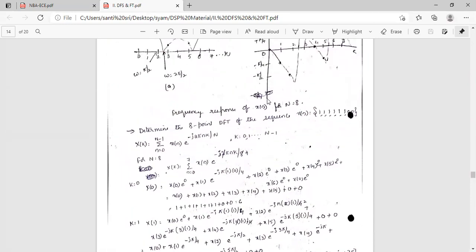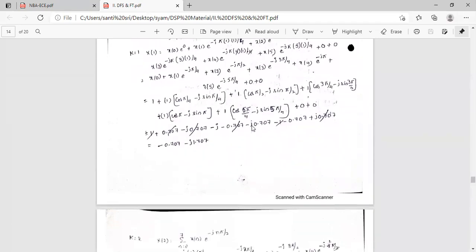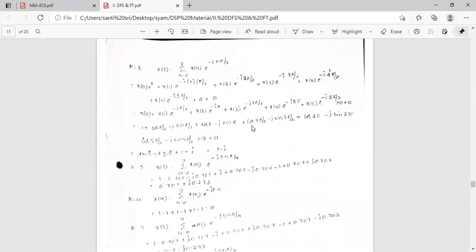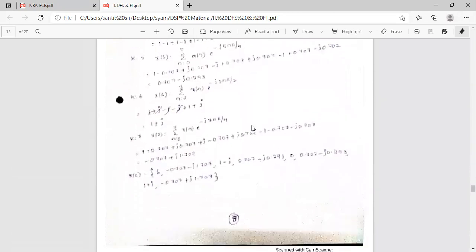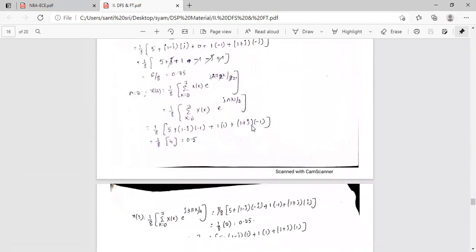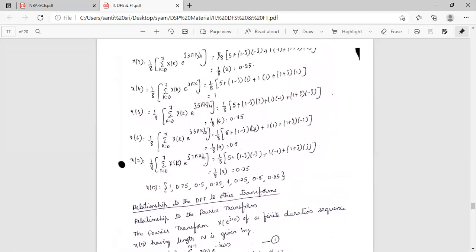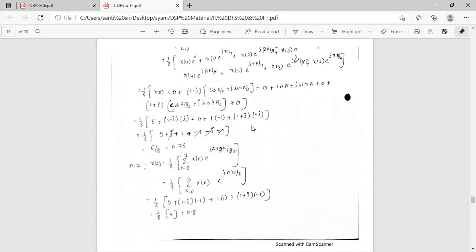So this is another problem. Determine the 8-point DFT of the sequence x of n equal to 1 1 1 1 1 1 0 0. In the same manner we have to do the problems by taking the pen and writing on paper only. Then we can understand the concept, otherwise we can't do anything. So do it like the above problems. Do this problem as homework.